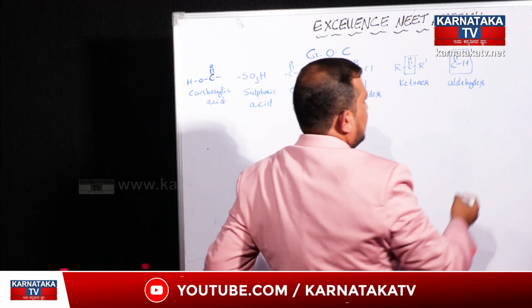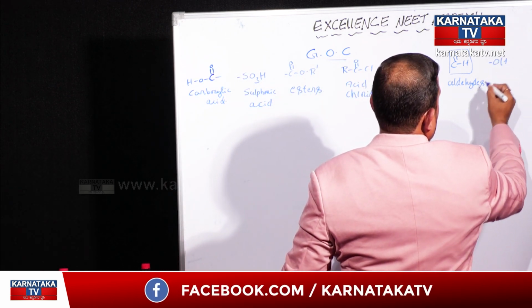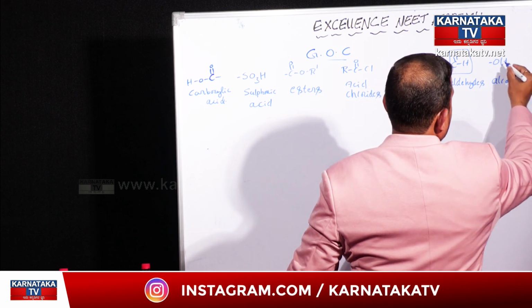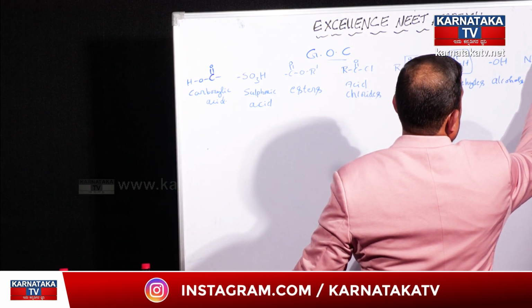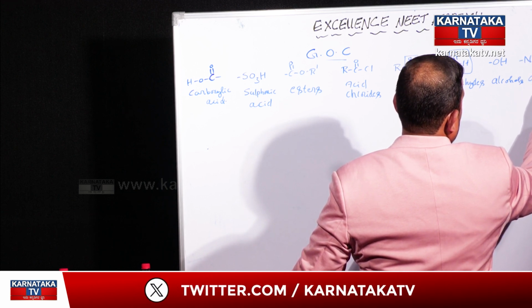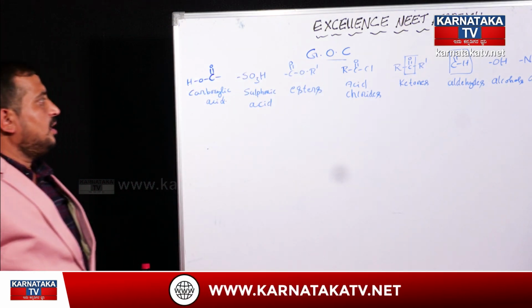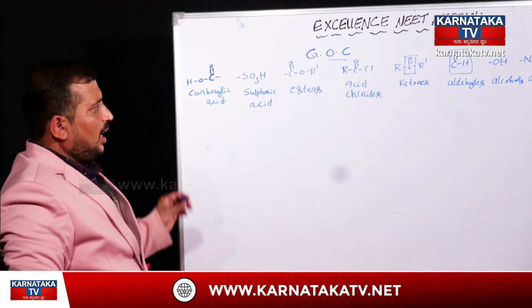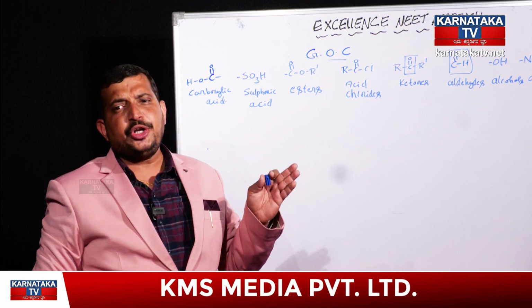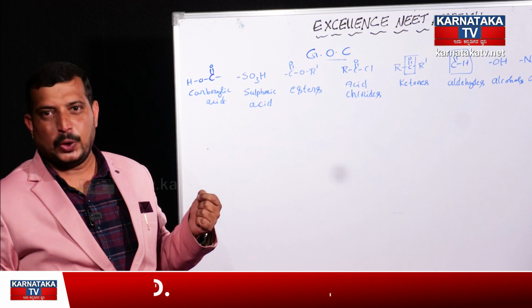Then OH, alcohols. Next, amines, NH2. First I have taken only a few examples. Apart from that, 20 to 30 different organic compound functional groups are going to come.